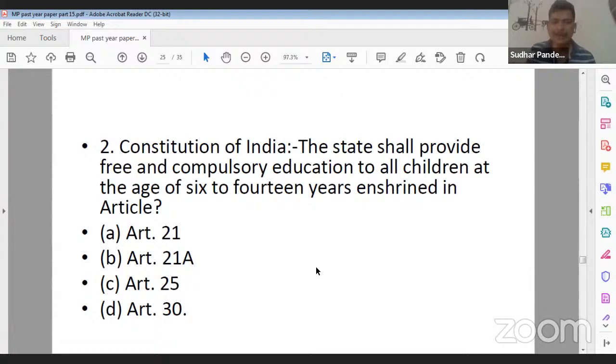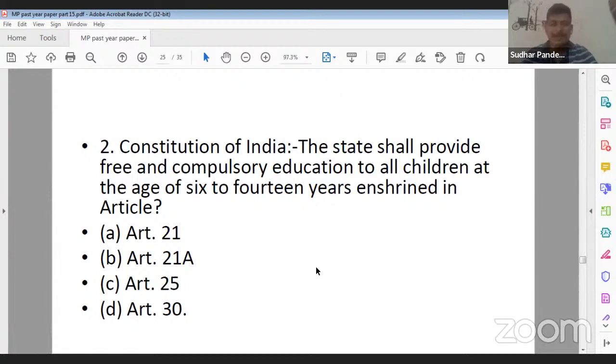This is enshrined in which article? Option A, Article 21. Option B, Article 21A. Option C, Article 25. And option D, Article 30. What should be the correct answer? Right to free education.